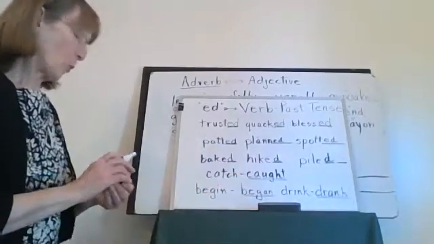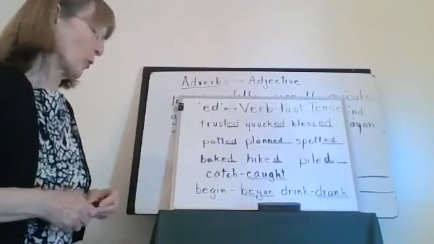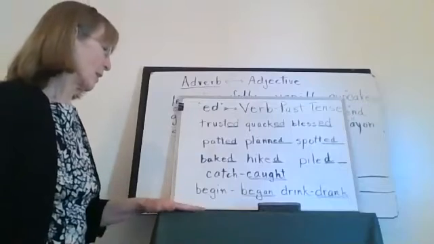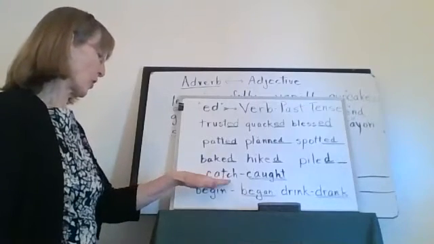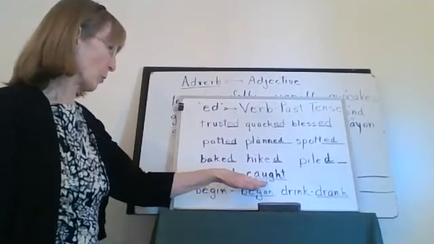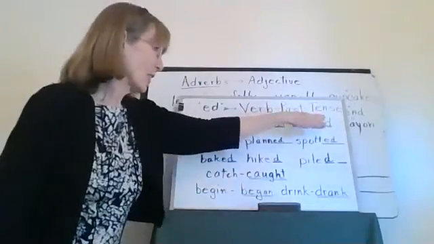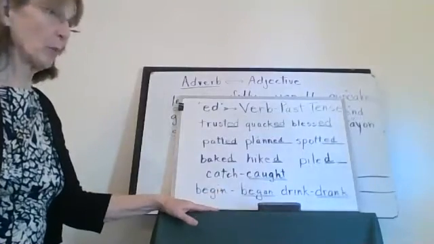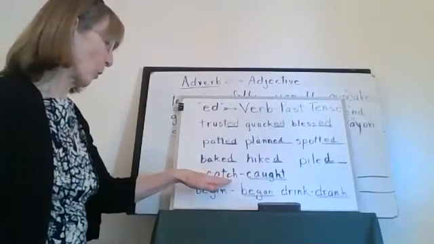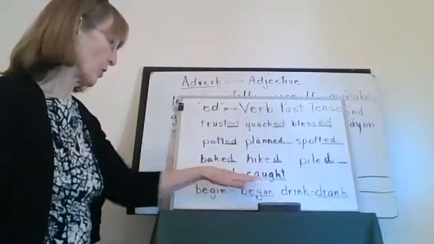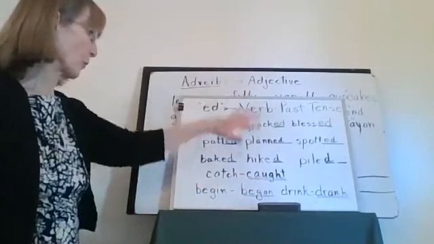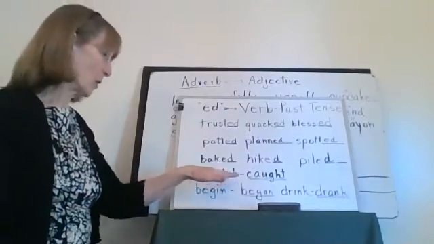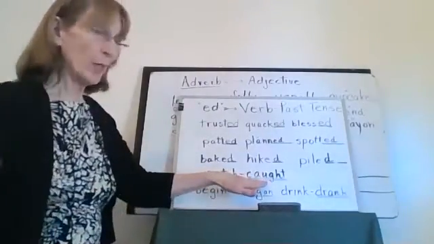Sometimes when you are using verbs and changing them to the present, to the past tense, the whole word changes. So you have to memorize these. I catch the ball, I caught the ball. These are verbs. All of these are verbs. Catch, happening right now. Caught, it already happened.